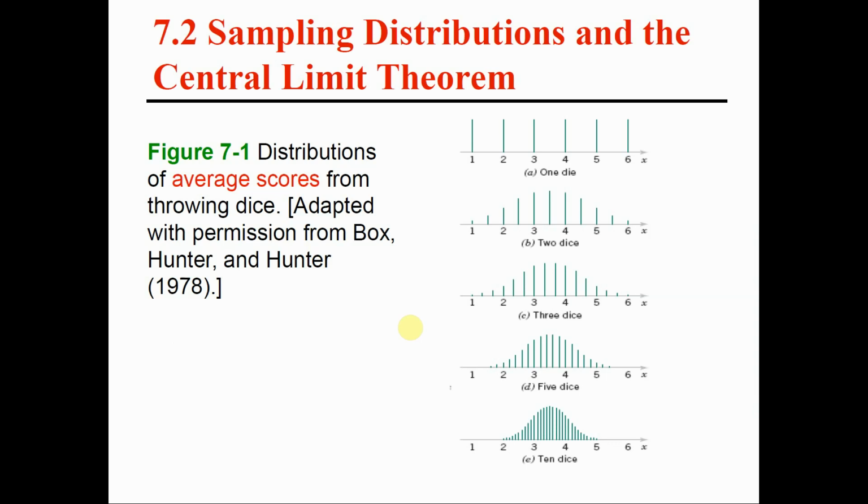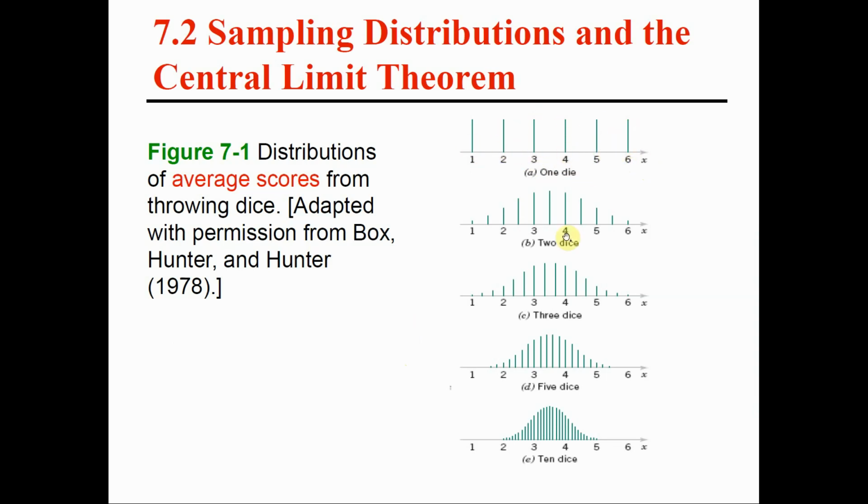We have a die. A fair die has numbers 1, 2, 3, 4, 5, 6. And then if we roll the die, what is the probability of getting a 1 or a 2 or a 3 or a 4 or a 5 or a 6? All these outcomes have the same probability. That's why you see the same probabilities for each one of these outcomes.